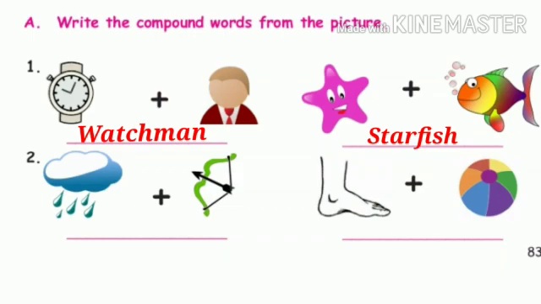Starfish. Next one, rain. The first picture is rain. The next picture is bow. Rain plus bow, rainbow. Rainbow is the answer. The last picture, first picture is foot. The next picture is ball. Foot plus ball, football. What is the answer? Football.